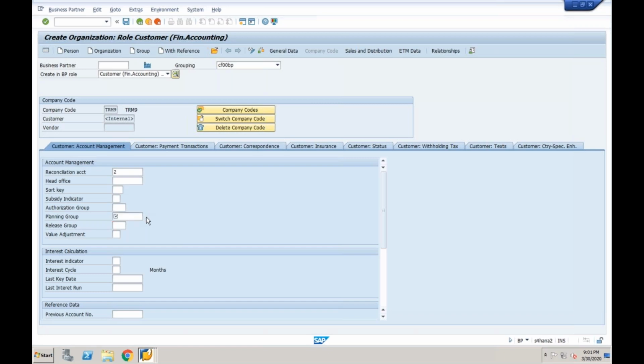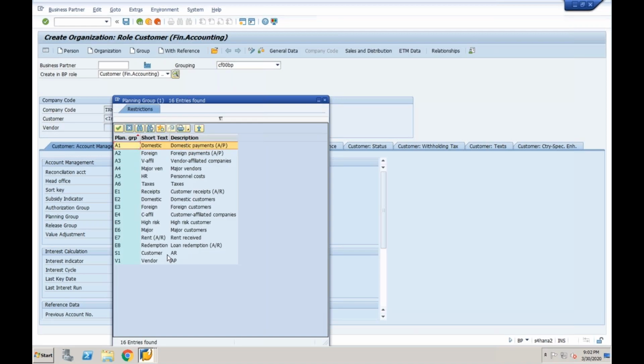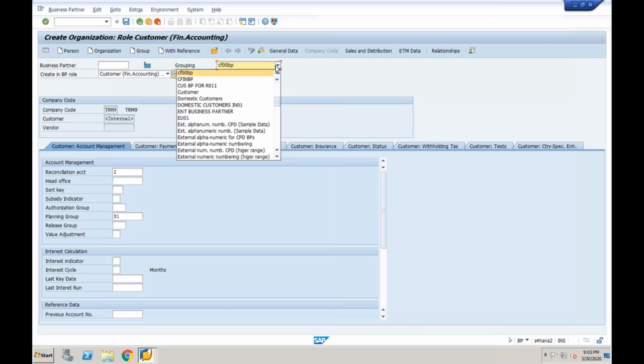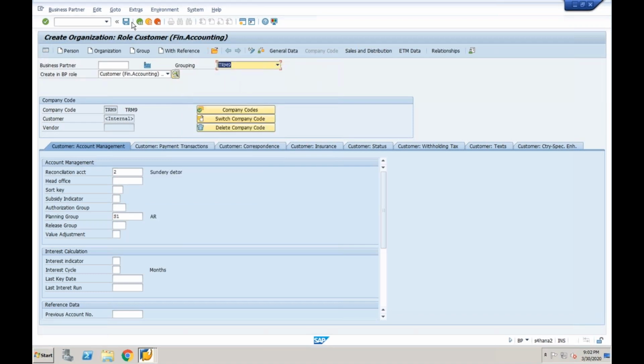In my system I have already activated it. So let us select S1. You also select S1 only. Later we will discuss. Now come to grouping and select your business partner grouping. Save it. Now I created one customer with reference to business partner. Okay, I have taken two different number ranges in this case, not the same number.